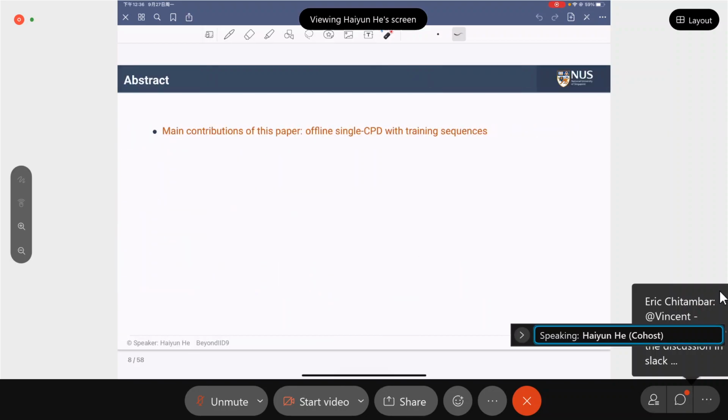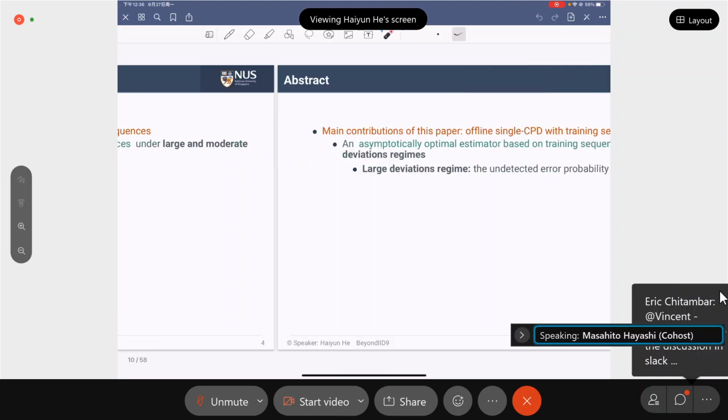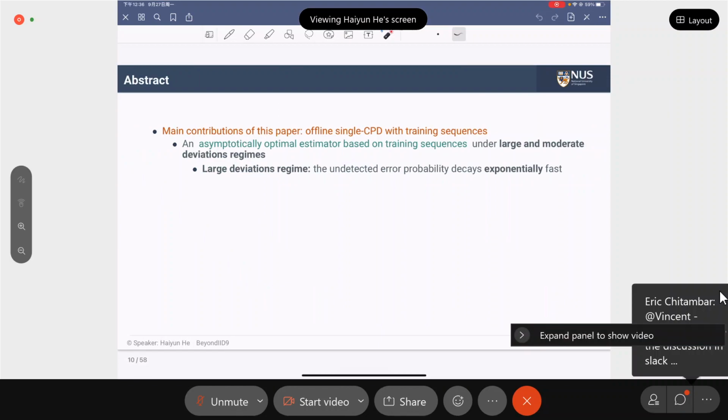In this paper, we mainly derive an asymptotically optimal estimator based on the training sequences under both the large and moderate deviation regimes. In the large deviation regime, we require the undetected error probability to decay exponentially fast, and in the moderate deviation regime, it decays sub-exponentially fast.